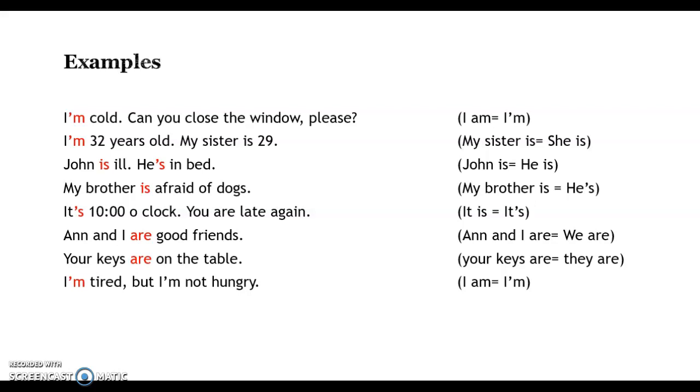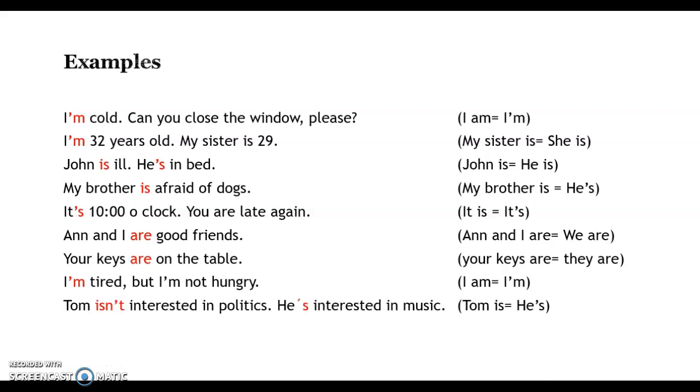I'm tired. How do you feel? Tired. Okay, we use verb to be to express how we feel about things. So I'm tired. What else? Tom isn't interested in politics. He's interested in music. Tom is he, so he is.